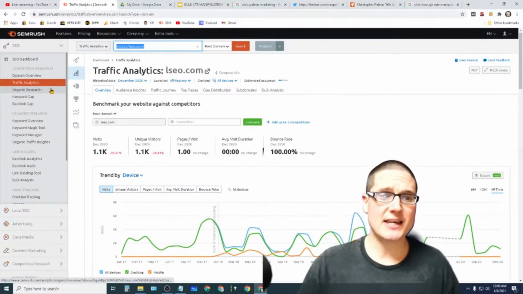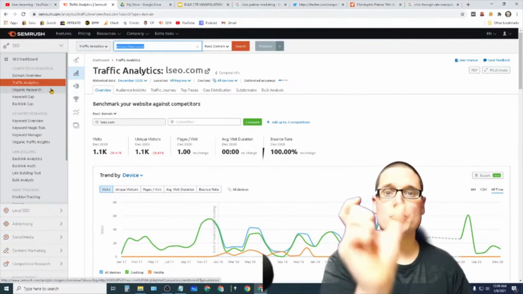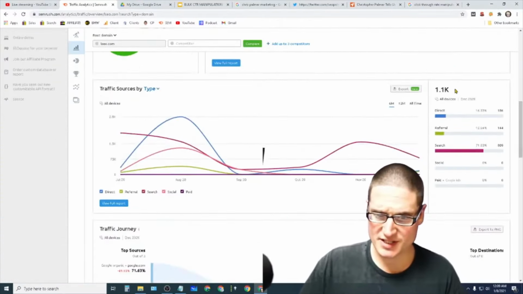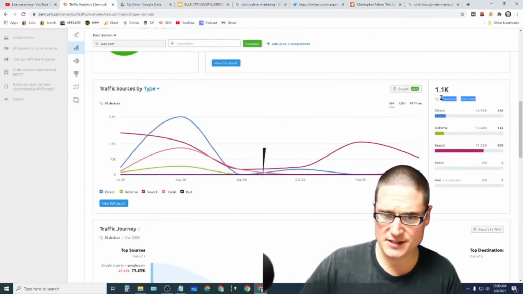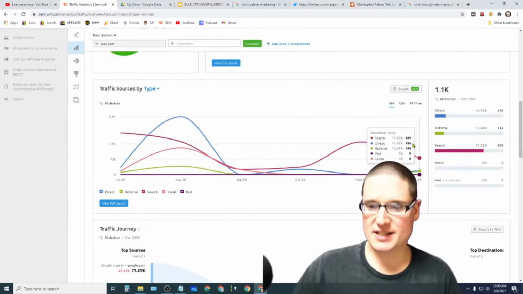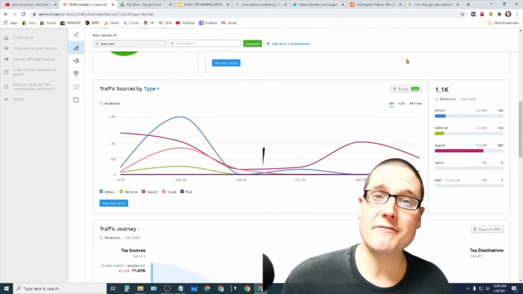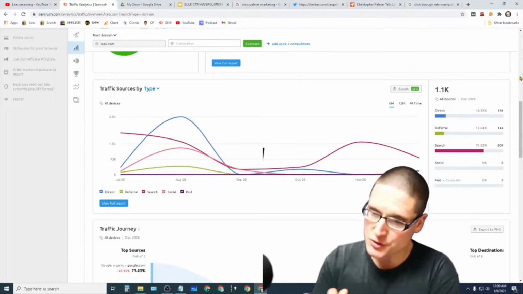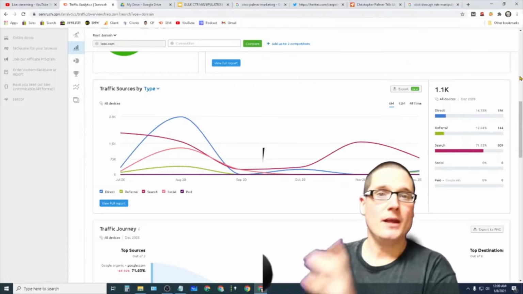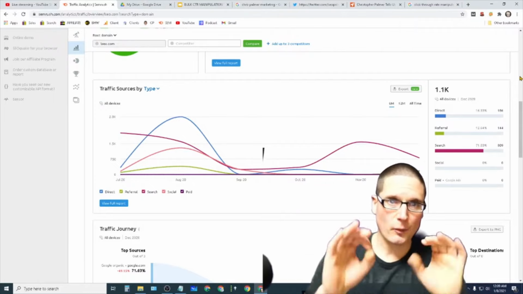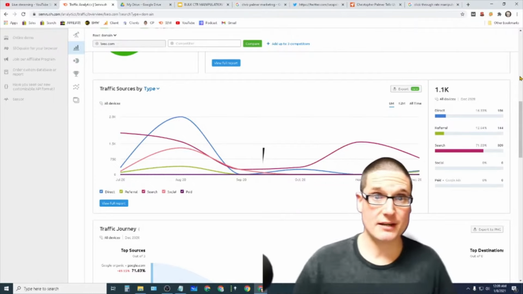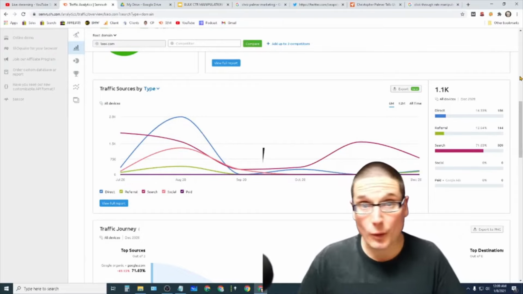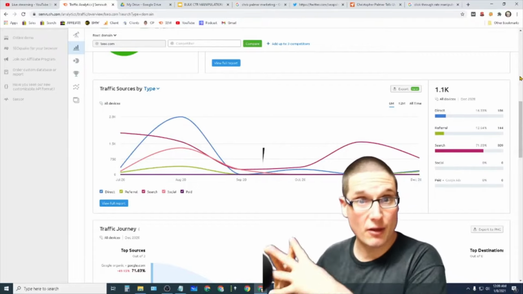Now, inside of traffic analytics on SEMrush, it may be different depending on the tool that you're utilizing. If you take a look over here on the right-hand side, you will see the 1.1 thousand, all devices, so it's current. And then you're going to see these multiple different types of traffic that are being sent in. Now, as you can see, there's direct, there's referral, there's search, there's social, and paid. There are a couple of key elements here when we're talking about authoritative traffic. Authoritative traffic is more powerful when it originates from an authority source.